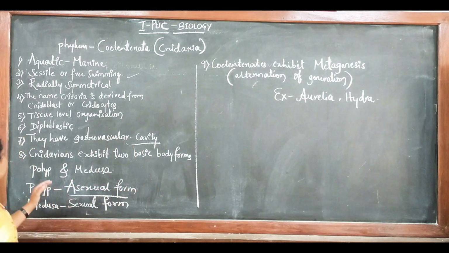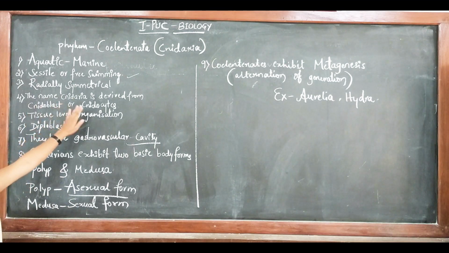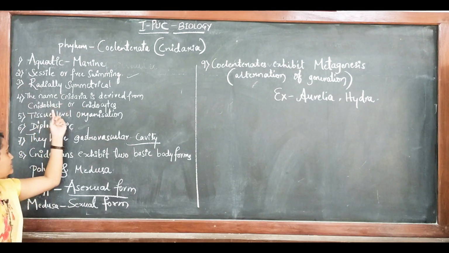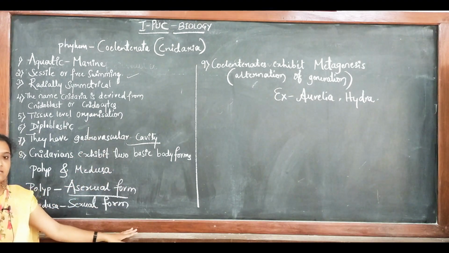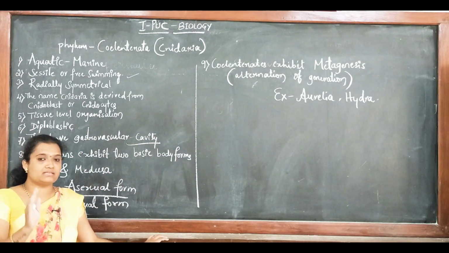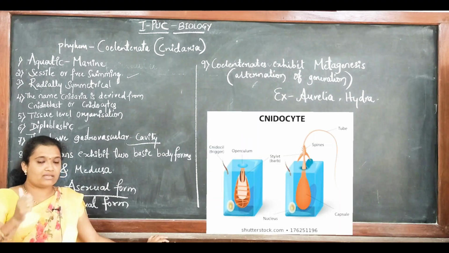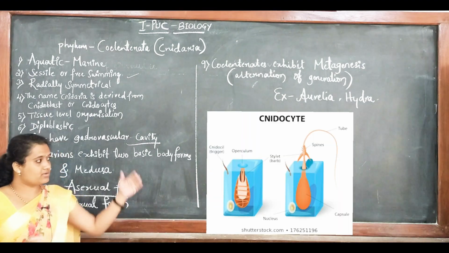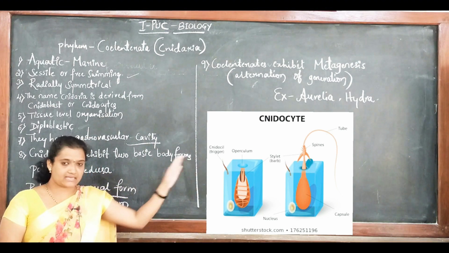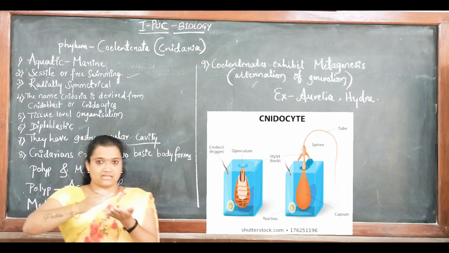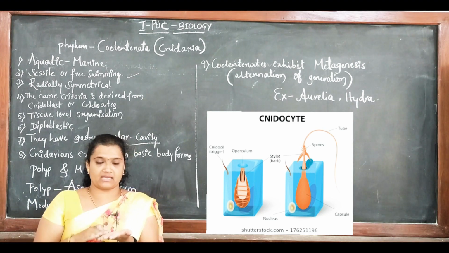Then the name cnidaria is derived from the cnidoblasts or cnidocytes. As I already told, coelenterates are commonly known as cnidarians. Why the name is given: these cnidocytes or cnidoblasts are the cells which are present on the upper surface, the upper epidermis, we can say.